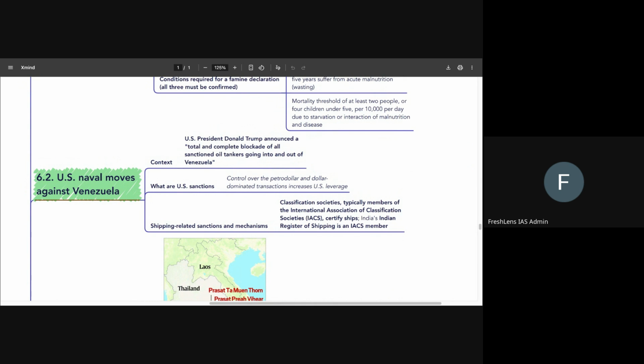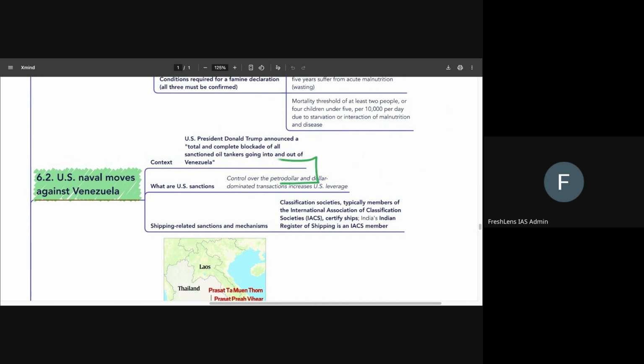Now, these sanctions are possible for a country like the US because it has control over the overall transactions that happen in the oil and petroleum industry. Because the oil and petroleum industry is an international industry, and the payments are supposed to be done in currencies acceptable to both parties.